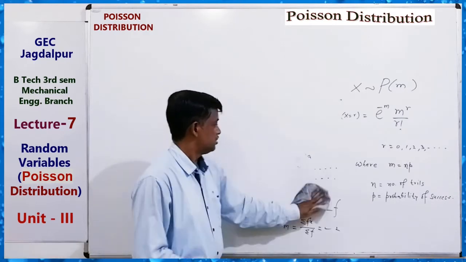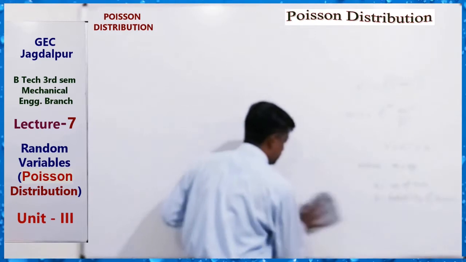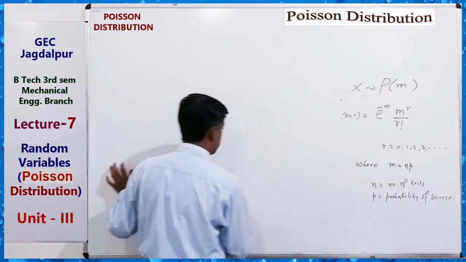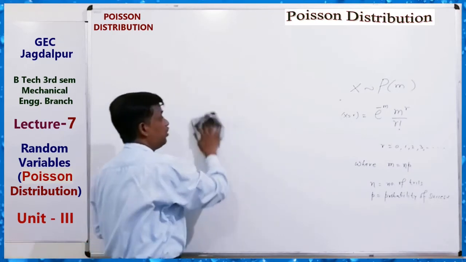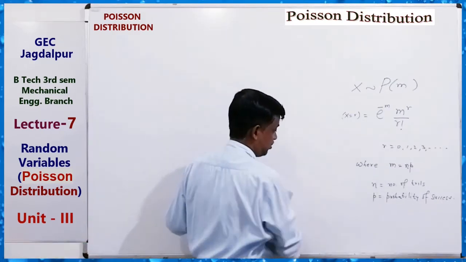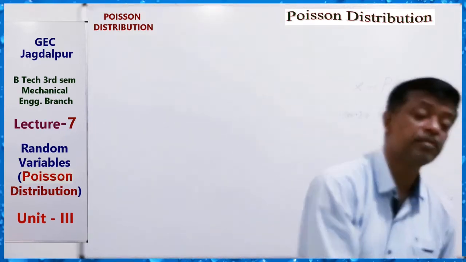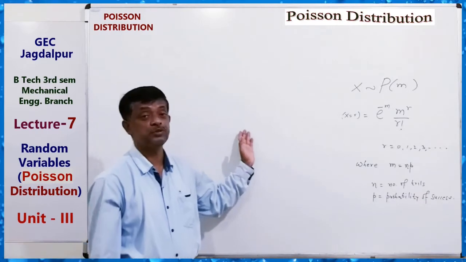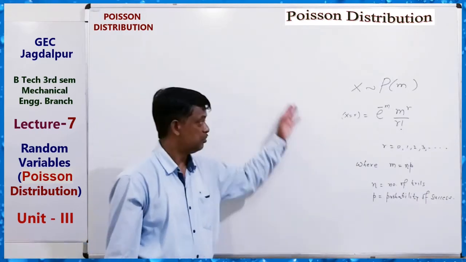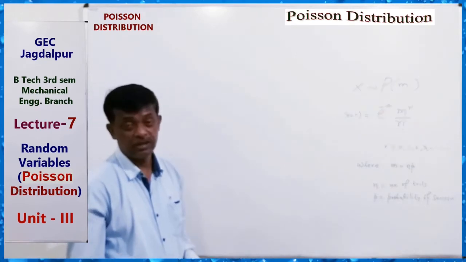questions. So let us take some questions related to Poisson distribution. But first of all, we can find all the constants of this distribution, just like moments about origin and moments about mean: mu1 dash, mu2 dash, mu3 dash, mu4 dash, and mu1, mu2, mu3, mu4 for the Poisson distribution also.